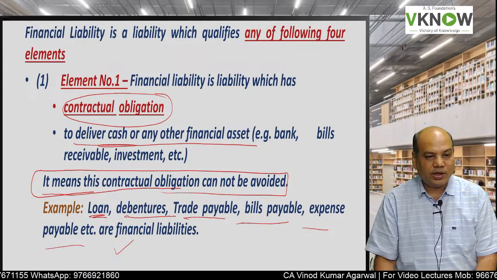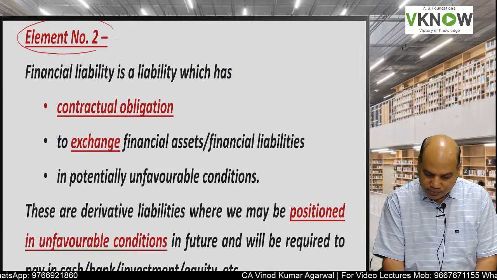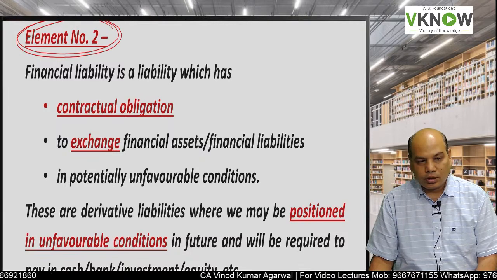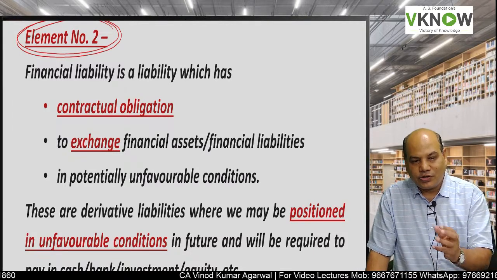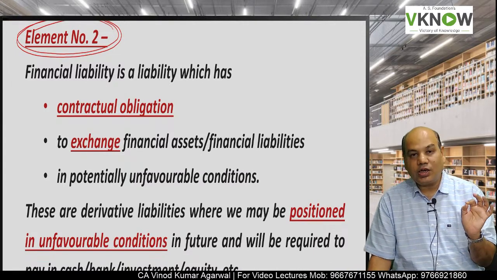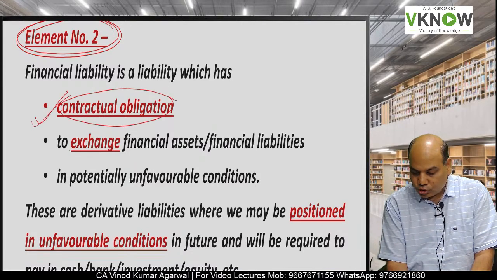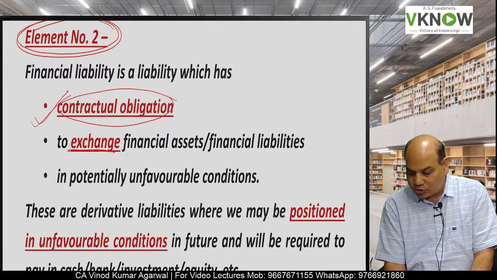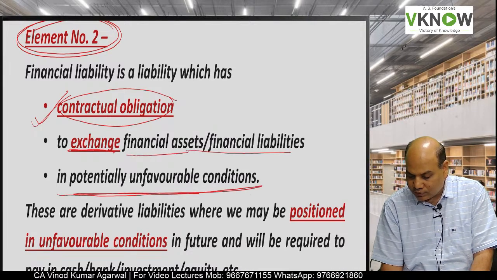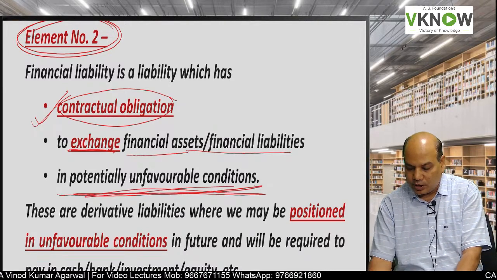Your stipend payable is also a financial liability. Okay, now we'll come to element number 2. As we go ahead, the definition will become a little complicated. Element number 2 says a financial liability is a liability which has a contractual obligation to exchange financial asset or financial liability in potentially unfavorable condition.